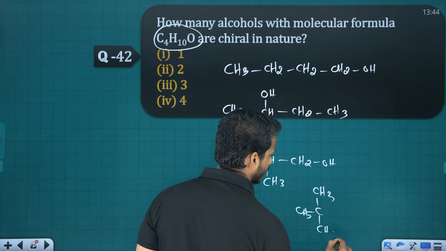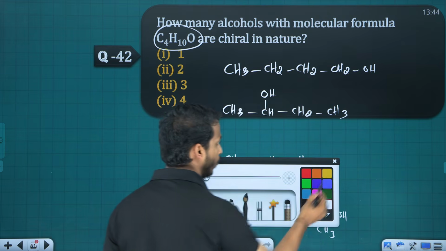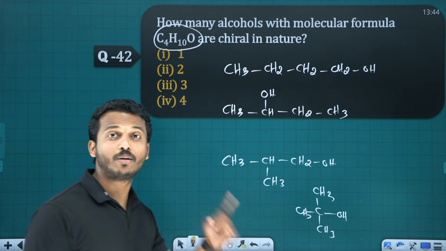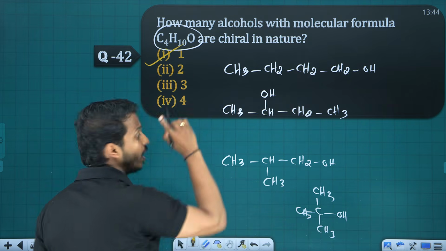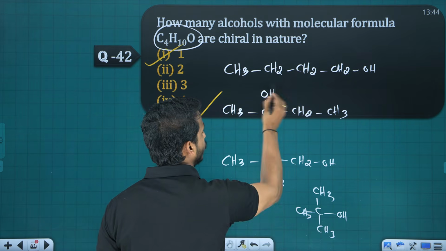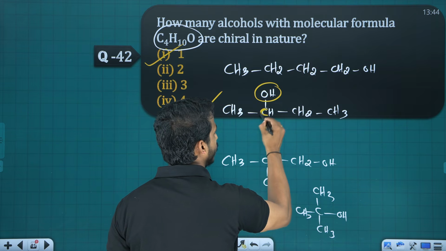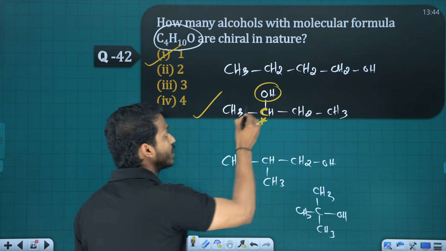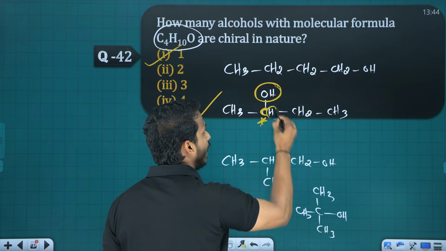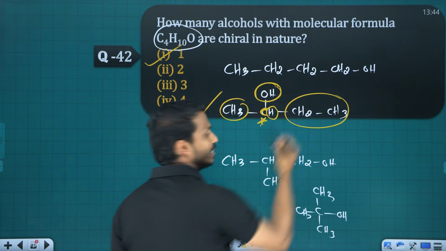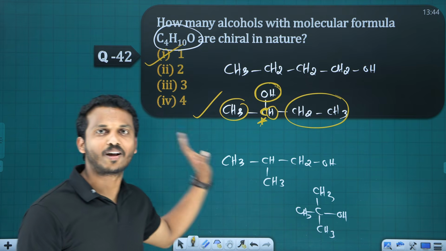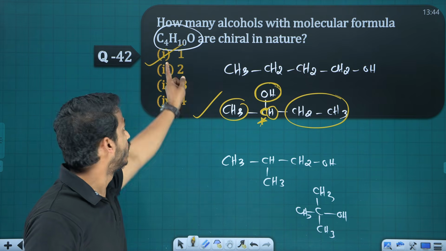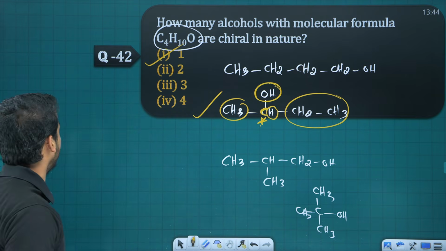So these are the possible structures of alcohol with 4 carbon. Here, how many of them are chiral? I will say only one is chiral. Which one? The second one. You check this carbon: it is chiral because it is connected to OH group, H, methyl and ethyl. See, all 4 are different. You check the other groups, there is no chiral carbon in them. So among these 4, only one is chiral in nature.